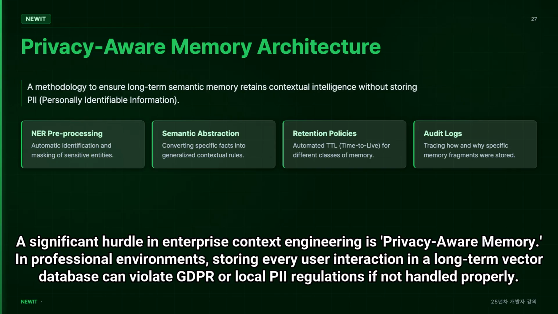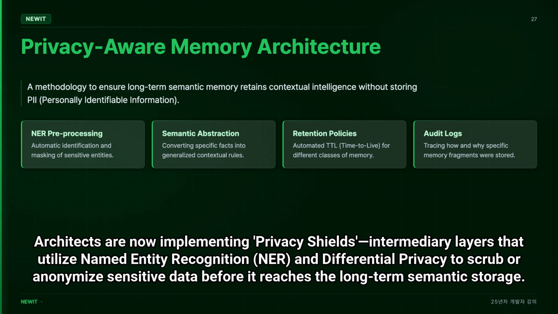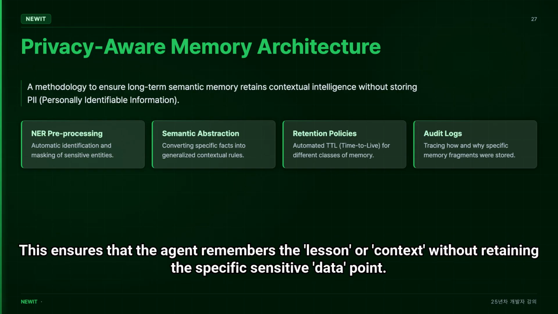A significant hurdle in enterprise context engineering is privacy-aware memory. In professional environments, storing every user interaction in a long-term vector database can violate GDPR or local PII regulations if not handled properly. Architects are now implementing privacy shields, intermediary layers that utilize named entity recognition, NER, and differential privacy to scrub or anonymize sensitive data before it reaches the long-term semantic storage. This ensures that the agent remembers the lesson or context without retaining the specific sensitive data point.